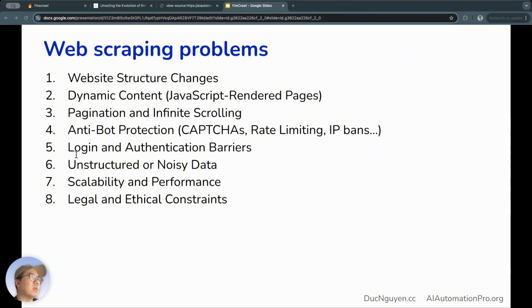The seventh issue is scalability and performance. This happens when our needs require us to scrape hundreds, even thousands of websites quickly. It can become slow or very costly. The eighth and final issue is legal and ethical concerns. Scraping content is a sensitive issue. In fact, it often violates the terms of service of most websites or data protection laws like the GDPR.